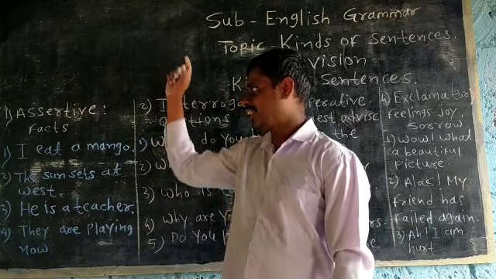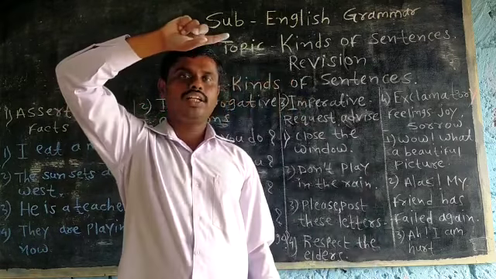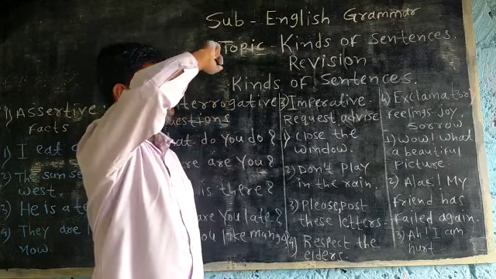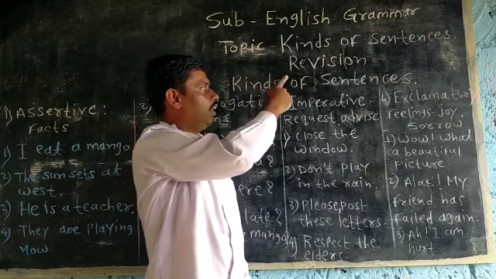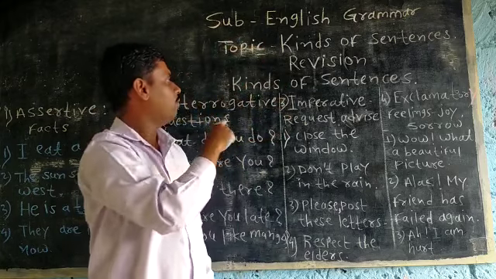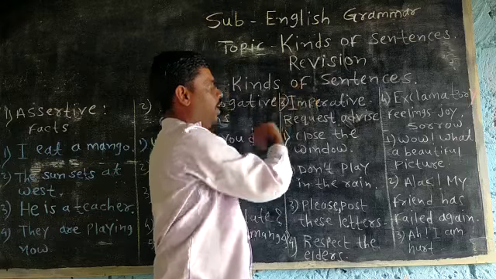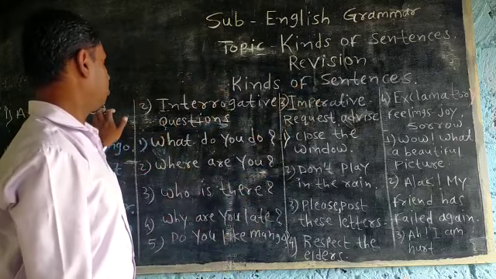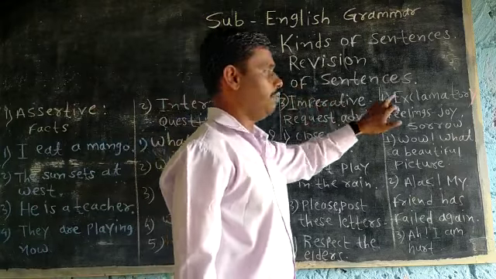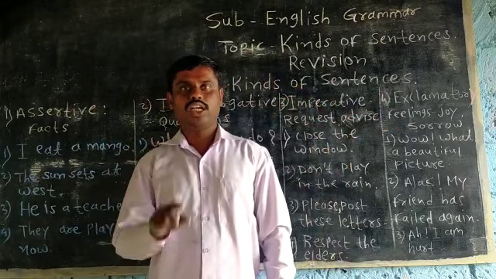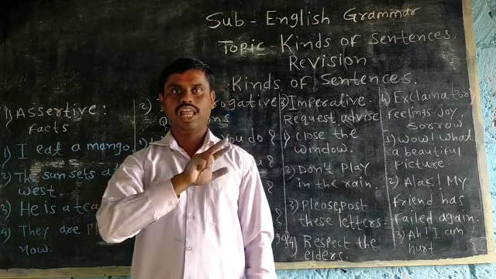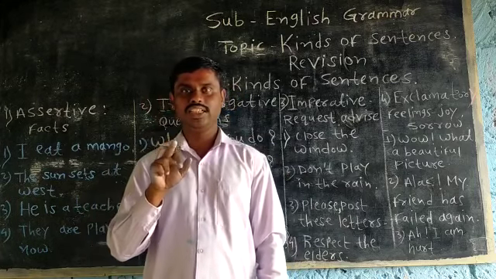Understood? At last, in the first unit we studied about sentences, and we have already studied this unit, and here I am taking revision again, the kinds of sentences. I just told you the types of sentences: assertive sentences, interrogative, imperative, exclamatory, and optative. Those are the 5 types of sentences we should use as per need.